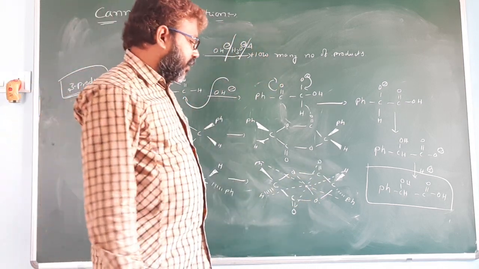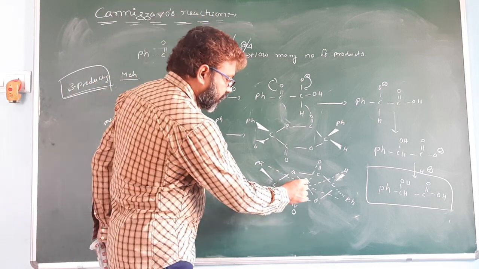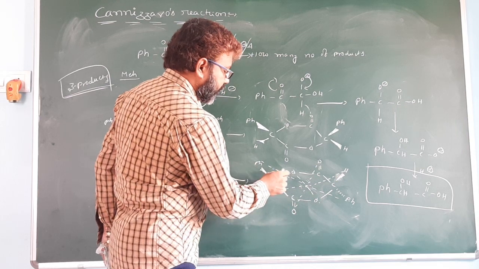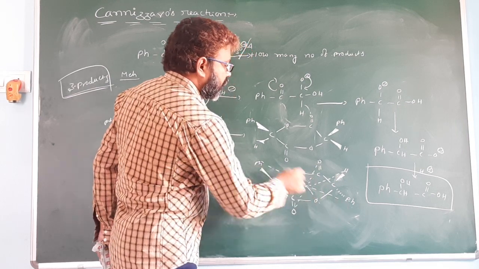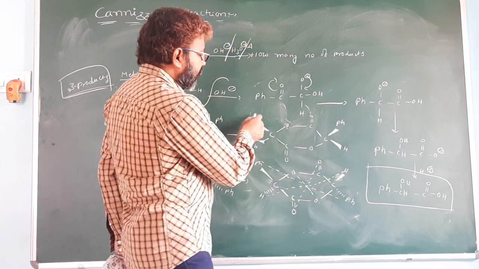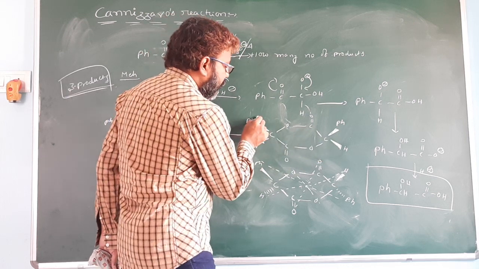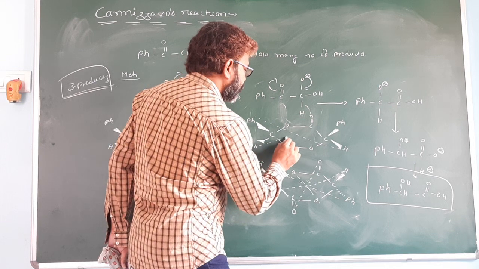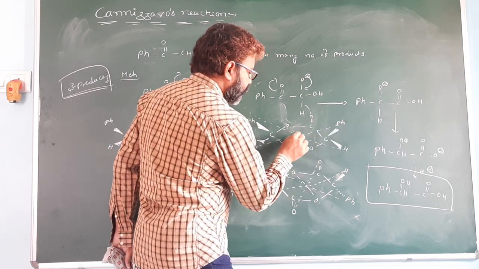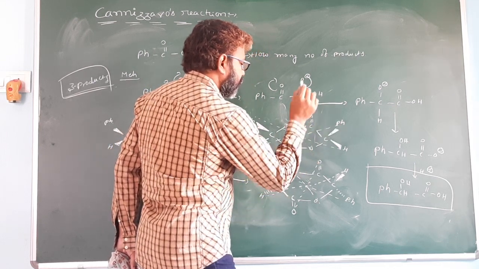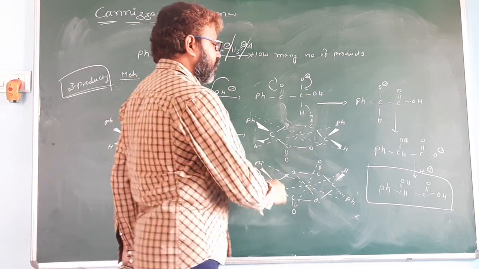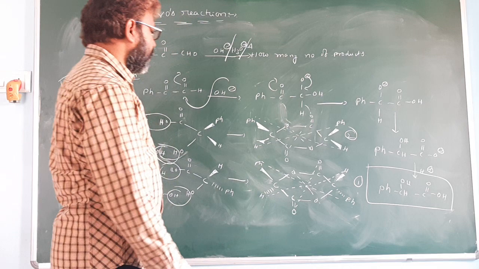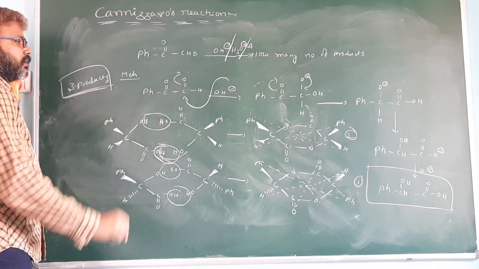It is optically inactive because it has a center of symmetry. Okay, it has a center of symmetry. So it is optically inactive. But in the cis isomer, there is no center of symmetry. It is optically active. So here you get two products. Here you get one product. The total number of products is 3 products.